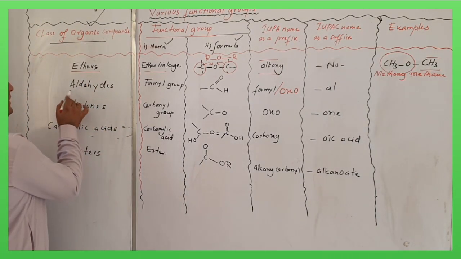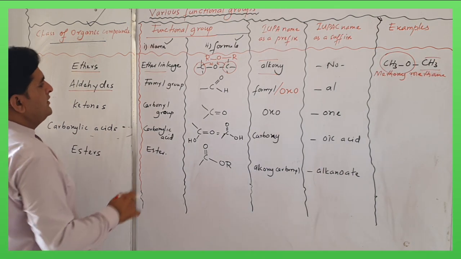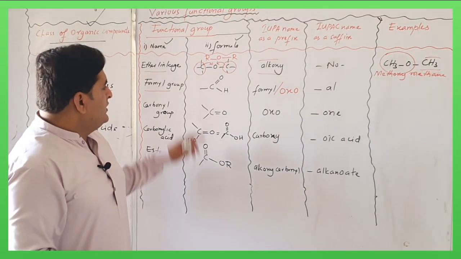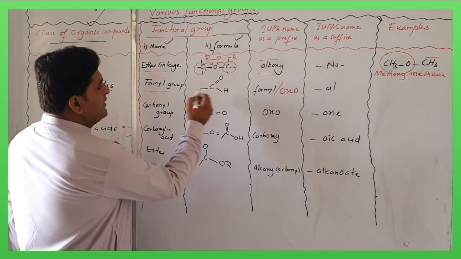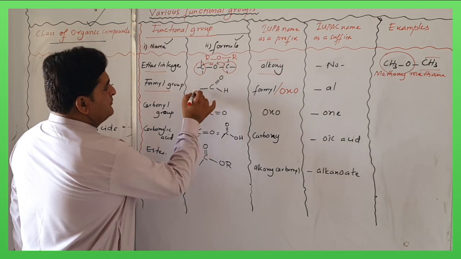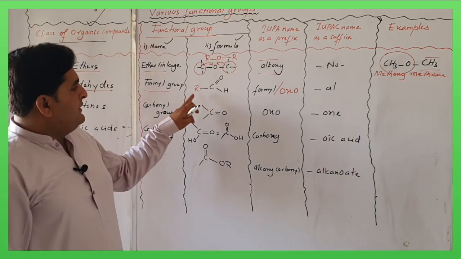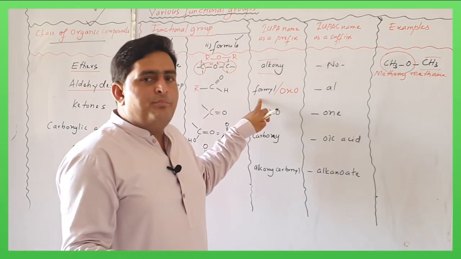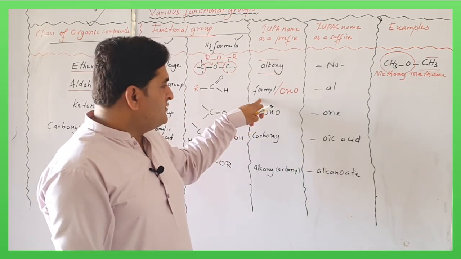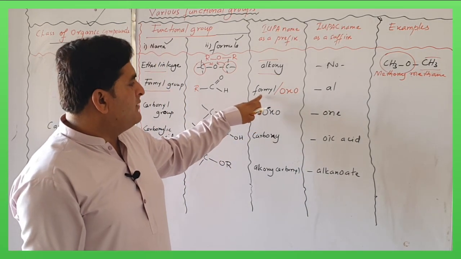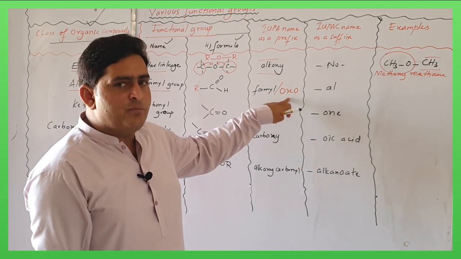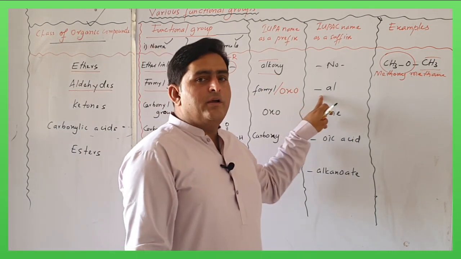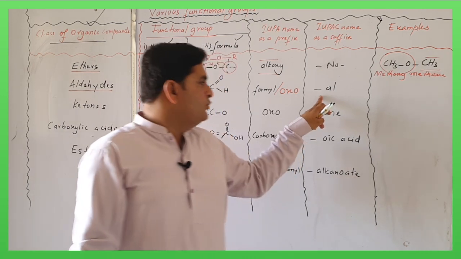The second group is aldehyde. Aldehyde is also called a formyl group, and it is a type of carbonyl compound. So if one valency of the carbonyl group is satisfied with hydrogen and the other is with an alkyl group, this family is called aldehyde. And if aldehyde is present in a compound with another functional group which has higher priority than this, then we use formyl or oxo. Otherwise, it is written as formyl. And if aldehyde is present as the high priority functional group, we use al.